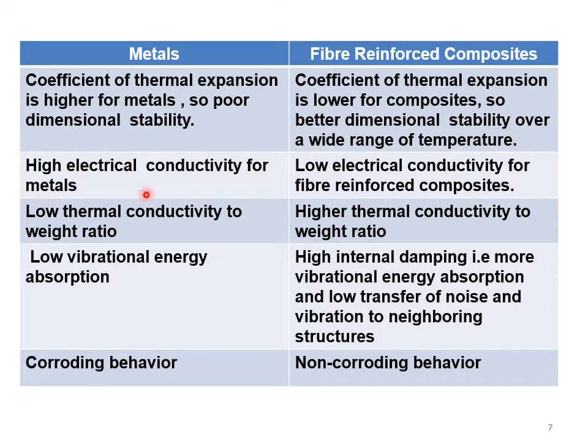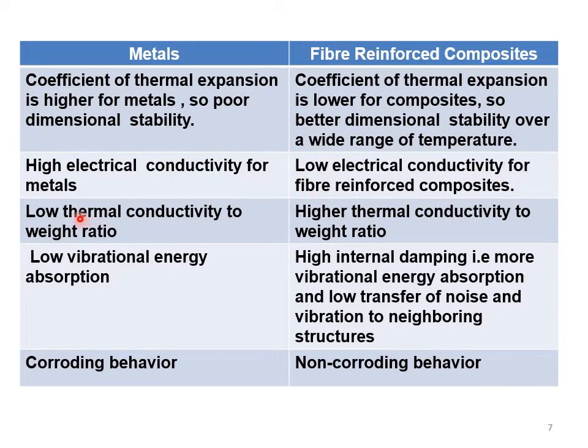High electrical conductivity for metals. So this can be an advantage for metals, whereas low electrical conductivity for fiber reinforced composites, right? So because of lower electrical conductivity, suppose there is a lightning which strikes the composite material, then as it does not conduct the electricity, that can lead to damage to that part. So here the metal has an advantage.